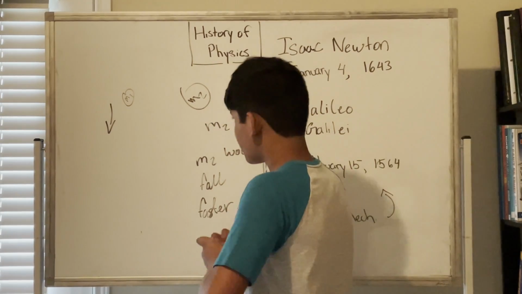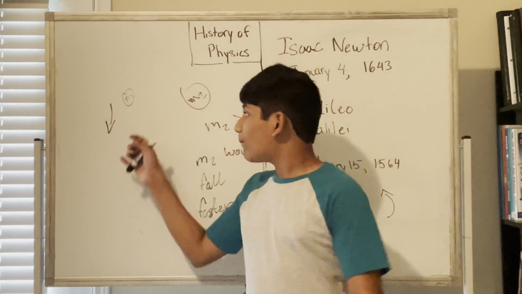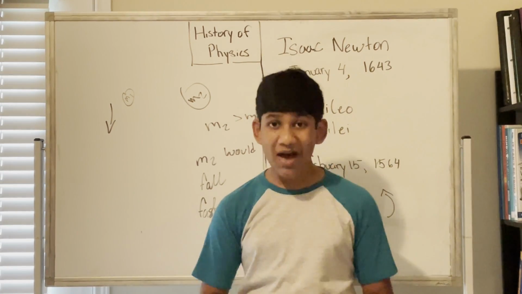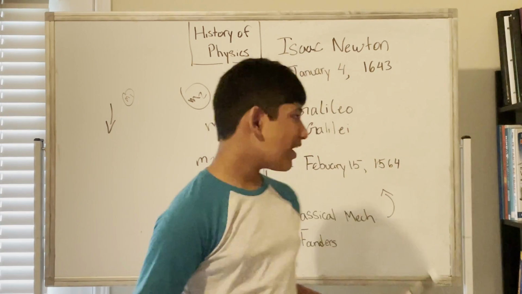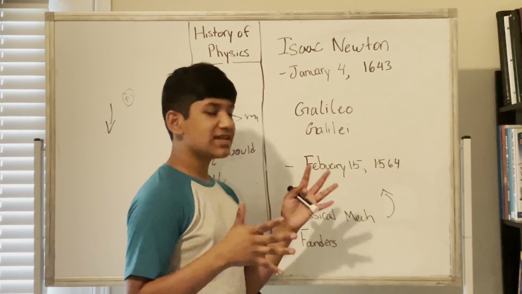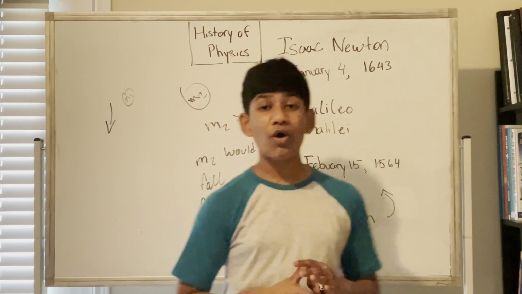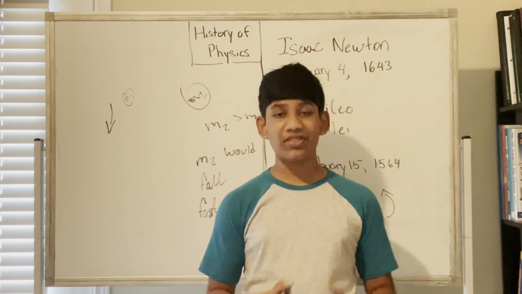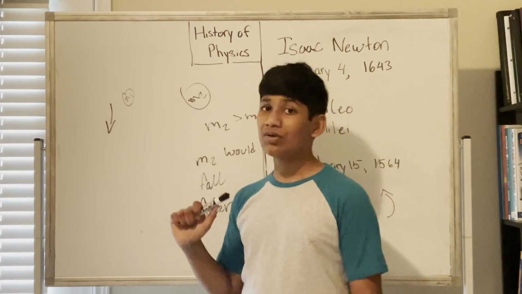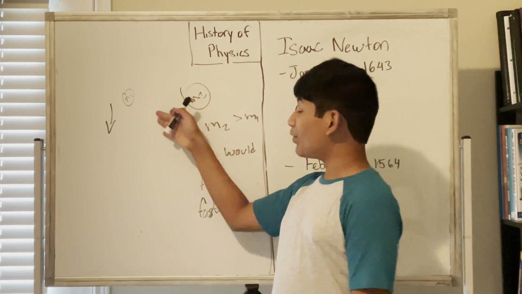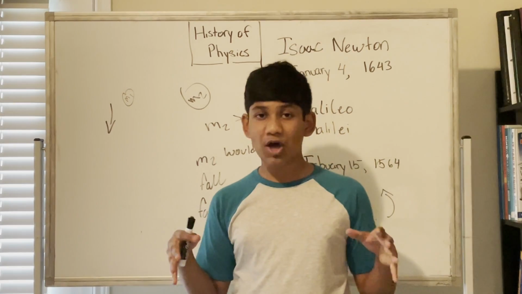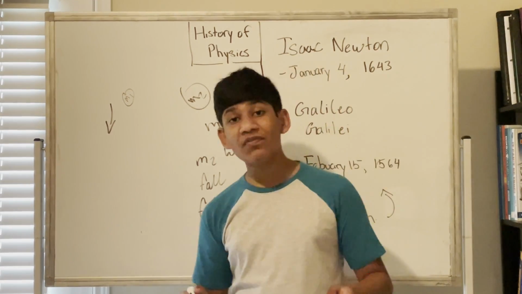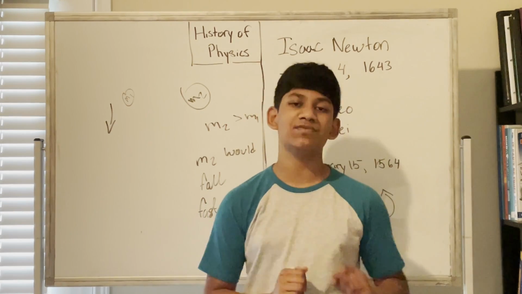And this is true, because normally on Earth, if we take a feather and we take a brick, the brick is going to fall faster. Now, what Galileo Galilei proved, and essentially went into more detail, is that if we took a vacuum, where a vacuum means there's no particles, nothing, except mass 1, mass 2, and we drop these objects at the same time, what would happen to these objects? Well, they would fall at the same rate and they would hit the ground at the same time because they're in a vacuum.